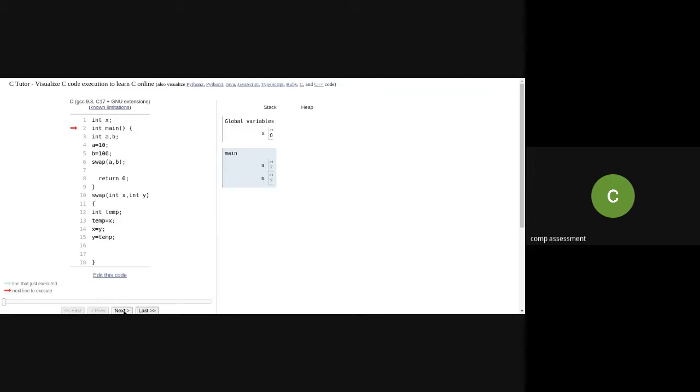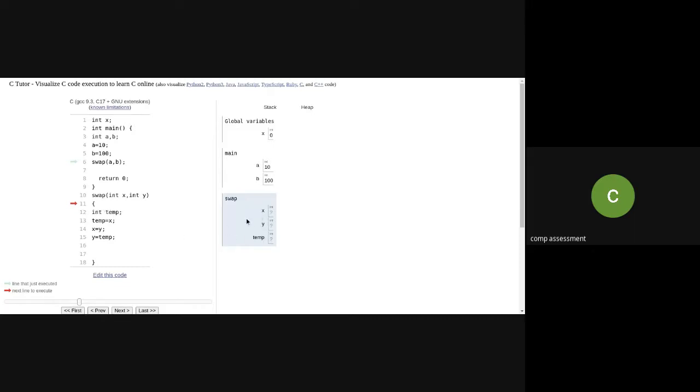Whereas in the main function, for my main body there are A and B. So A and B will be the local variables for this particular main function. When I call the swap function, A and B will be non-local to the swap function, whereas x, y, and temp will be the local variables of this swap function.